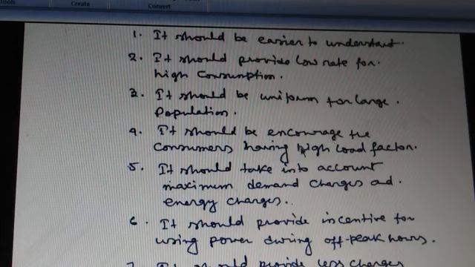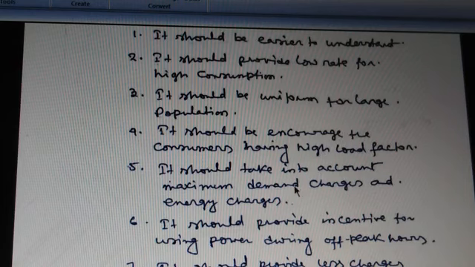Due to the increasing current, there are some problems: the investment cost of the system will be high. Next, the power losses will be maximum, and we know losses are inversely proportional to the efficiency, so the efficiency of the system is minimum, and the voltage drop occurs in the system, so poor regulation occurs in the power system. So with the help of power factor tariff, the system always encourages the consumer to maintain a high power factor.